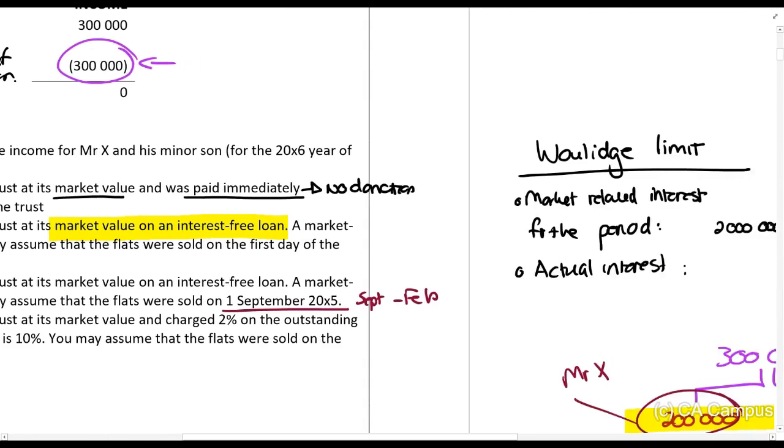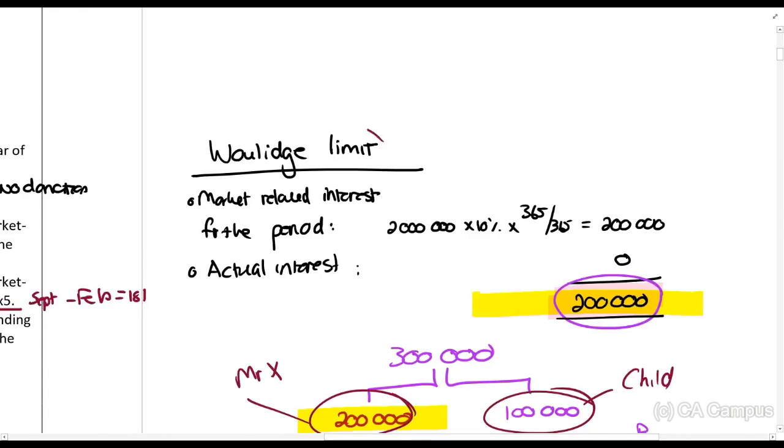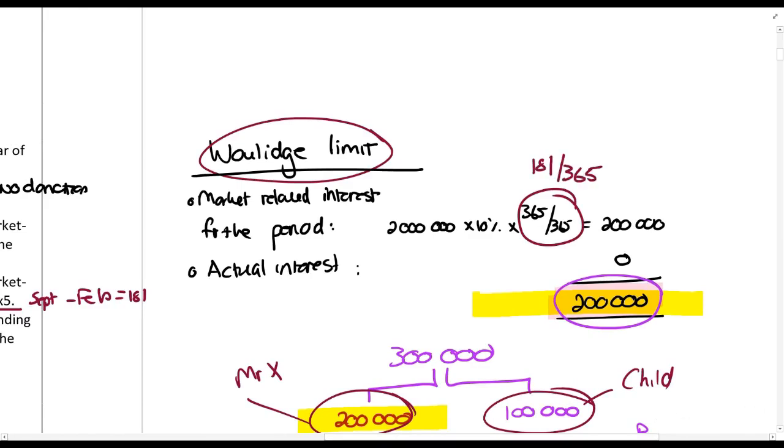It's 181 days. So the only difference is that when you are doing your Woulidge limit, instead of saying times 365 over 365, you'd say times 181 over 365, which would make the Woulidge limit 99,178.